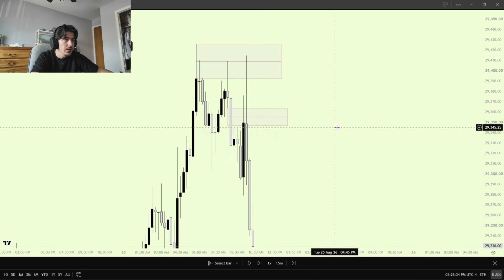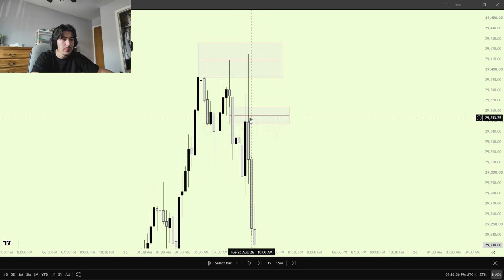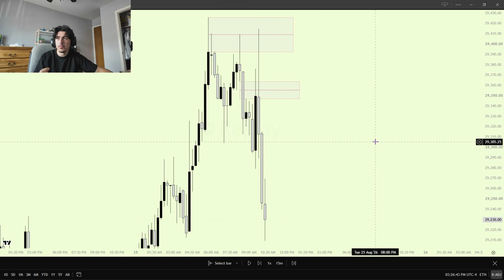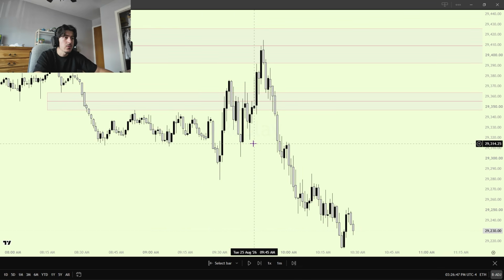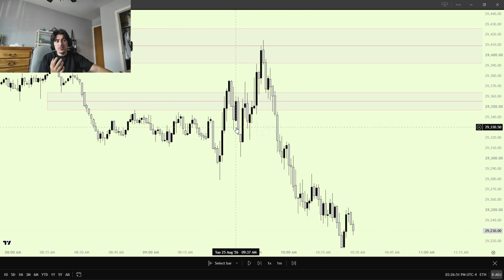We'll just mark out these right here. We respected a 15-minute gap, or we respected a 30-minute gap. We respected the 1-hour rejection block, and then we ended up distributing lower. But when you look at it on the 1-minute time frame, it looks like a load of slop, right? So at the end of the day, today wasn't obvious because of the lower time frame chop, but you just got to realize what we're doing, right?